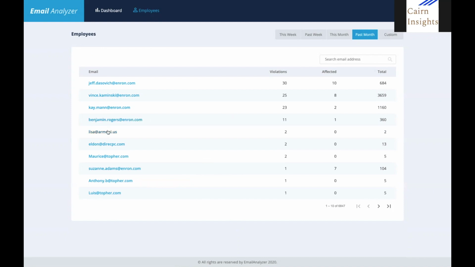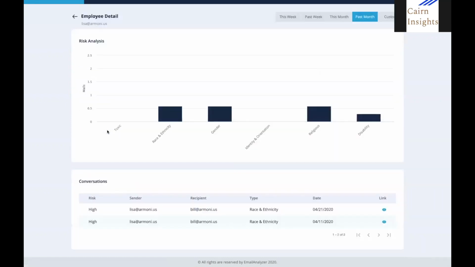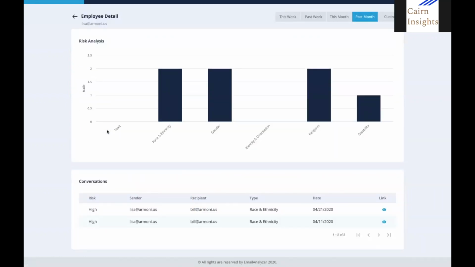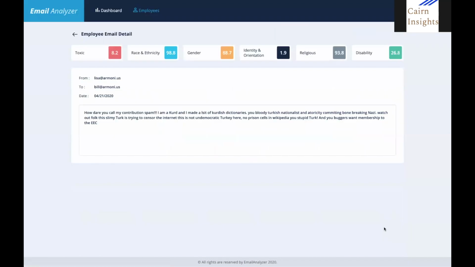Drilling down deeper, we can select a specific employee. Here we can look at the analytics for just the flagged emails that they have sent. Lastly, we can zoom in on a specific email. Here we can see the content of the email, as well as the scores that our machine learning engine gave to this specific email. In order to err on the side of privacy, we can only see communications related to flagged emails. So for the majority of emails, which are all well and good, those are not viewable. Moving back to our dashboard screen, we can perform a similar process with the people affected by these emails.